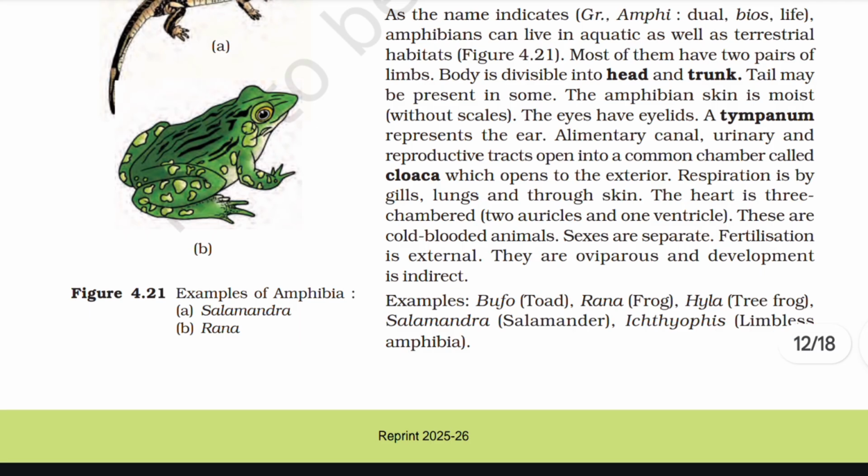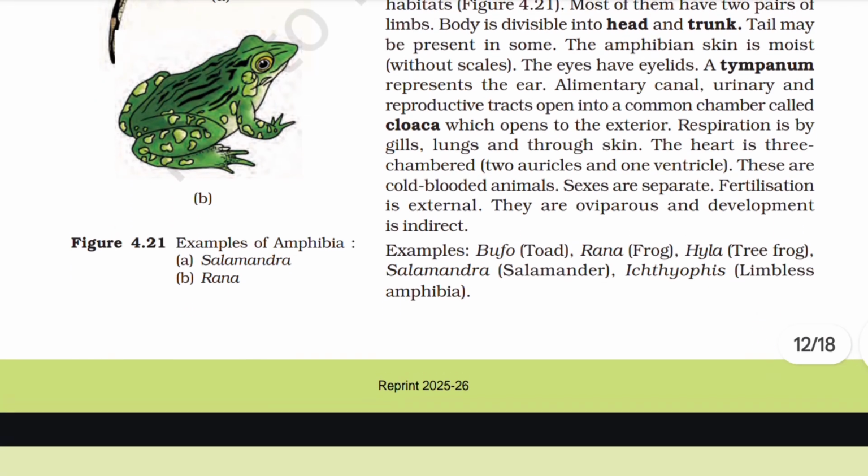The heart is three-chambered. These are cold-blooded animals. Sexes are separate. Fertilization is external. They are oviparous and development is indirect. Example: Bufo, Rana, Hyla, Salamandra, Ichthyophis.